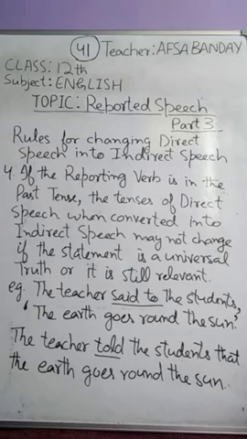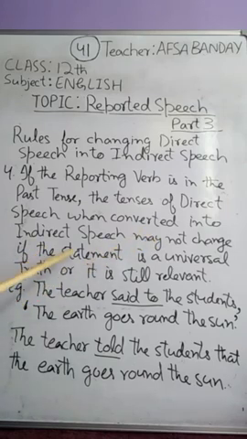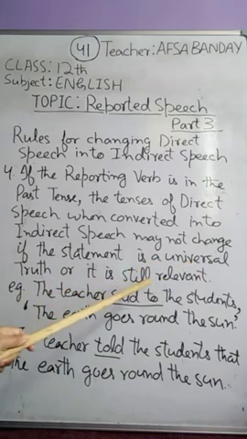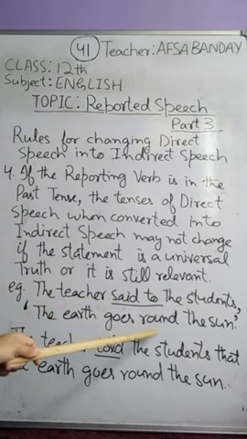However, there are some exceptions, that means where the general rule doesn't follow. For example, if the reporting verb is in the past tense, the tenses of direct speech when converted into indirect speech may not change, but only if the statement in the direct speech is a universal truth or it is still relevant. For example, the teacher said to the students, "The earth goes round the sun."